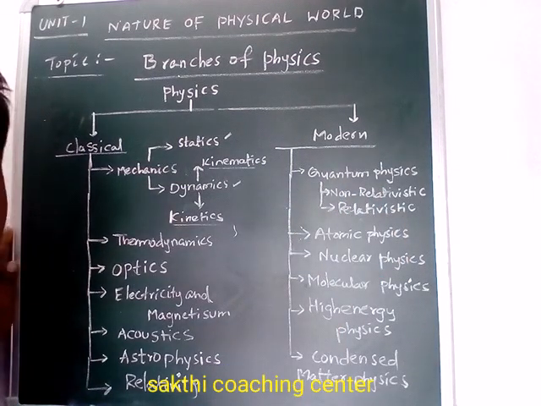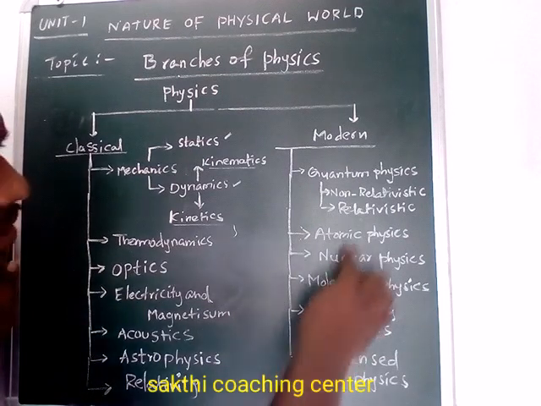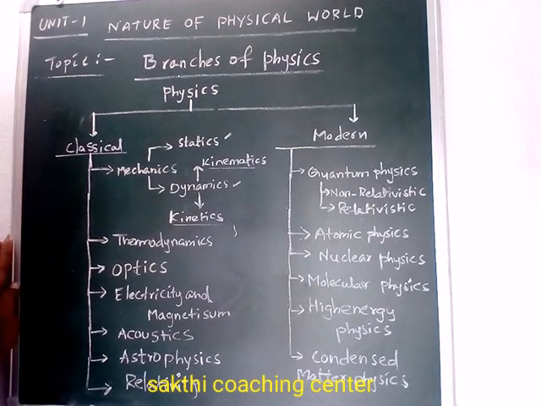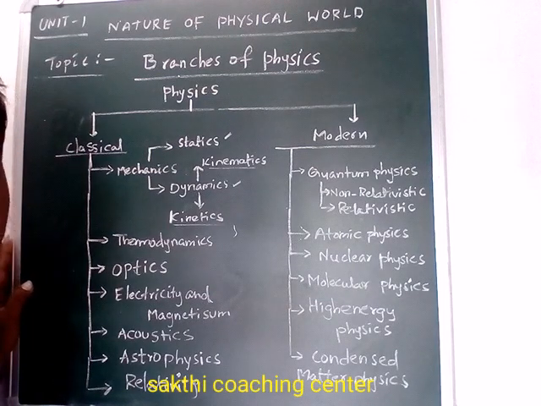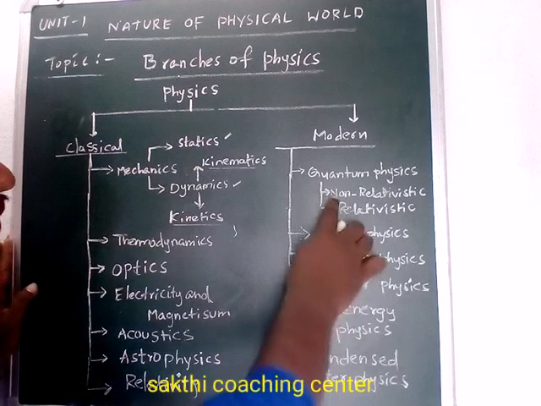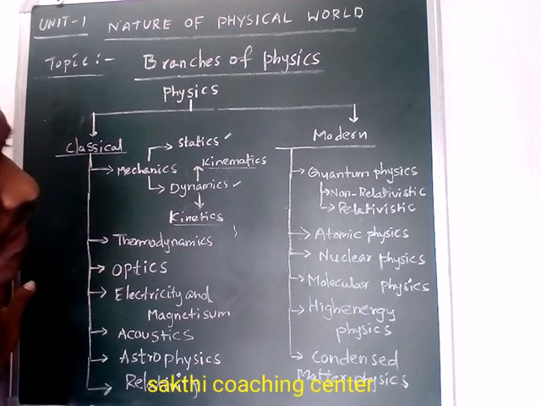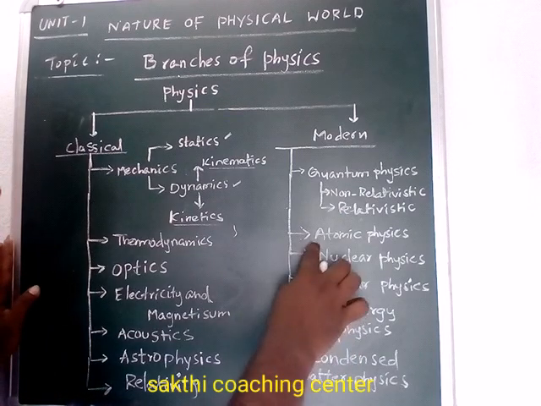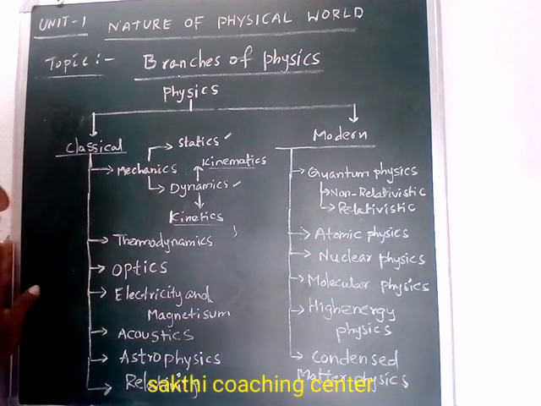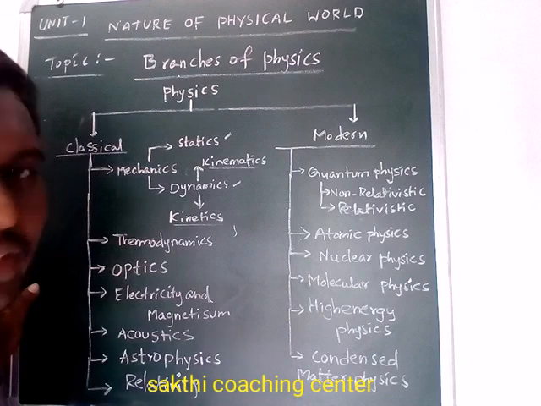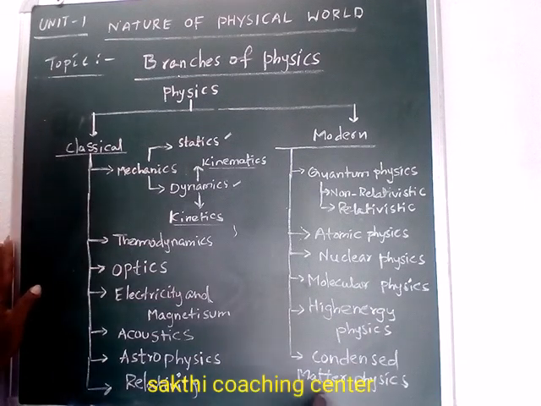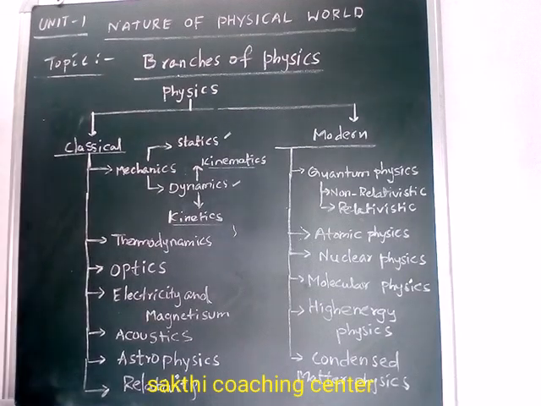Quantum physics can be classified into two ways: number one is non-relativistic, and number two is relativistic. Then we go through atomic physics. The other branches are nuclear physics, molecular physics, high energy physics, and the last one is condensed matter physics.